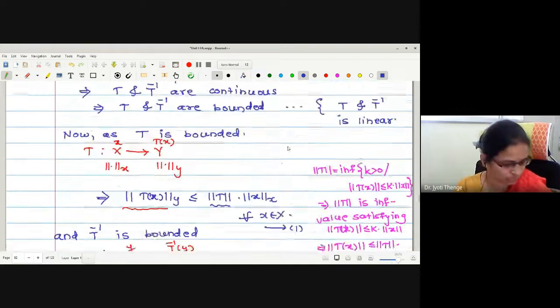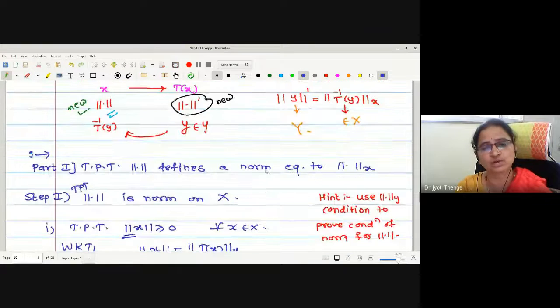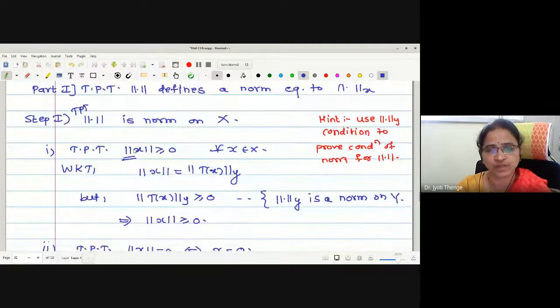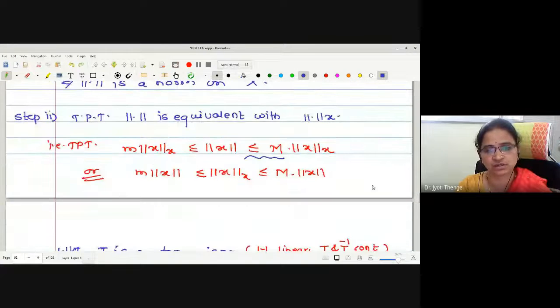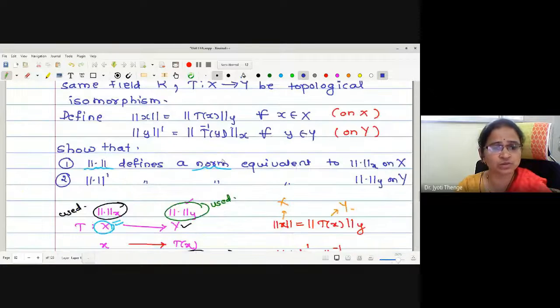Two steps we have proved. In the first part, we have first proved that this norm is a norm by verifying the four conditions, and later we have proved this norm is equivalent to norm x with the help of that inequality which we have written here. Okay. Now the second part is very similar to this.